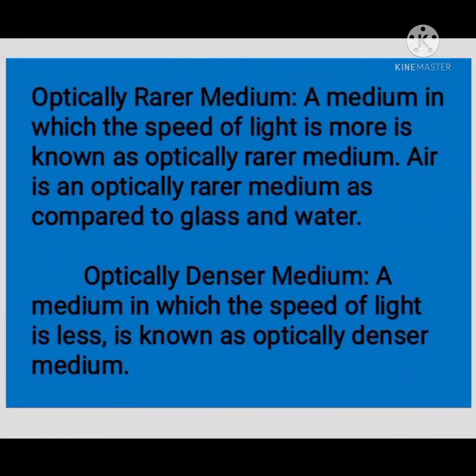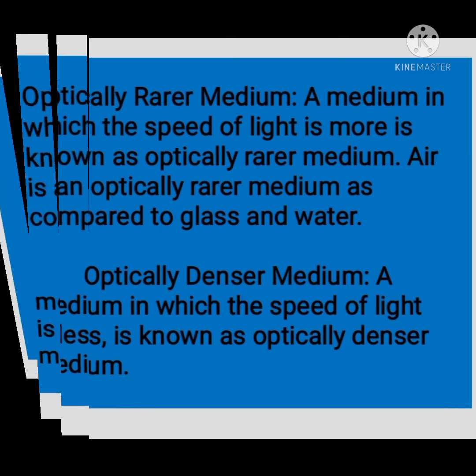Our next topic is refraction of light through a rectangular glass slab. Before taking this topic, you must know about what is optically rarer and optically denser medium. A medium in which the speed of light is more is known as optically rarer medium. Air is an optically rarer medium as compared to glass and water. So, what is optically denser medium? A medium in which the speed of light is less is known as optically denser medium.